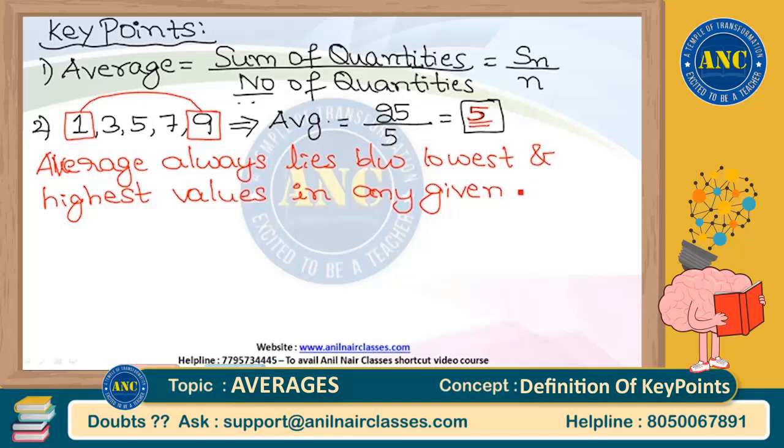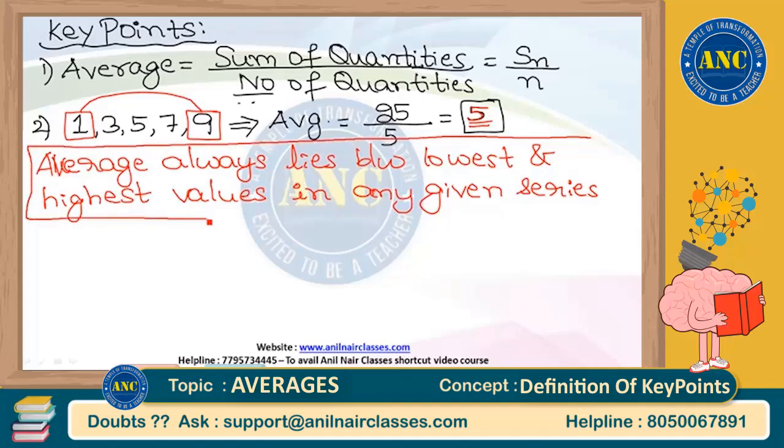You take any series whatever you like, average will definitely lie between lowest and highest value in that given series. That means average will always be greater than the lowest value and average will always be lesser than the highest value. That is my second key point.